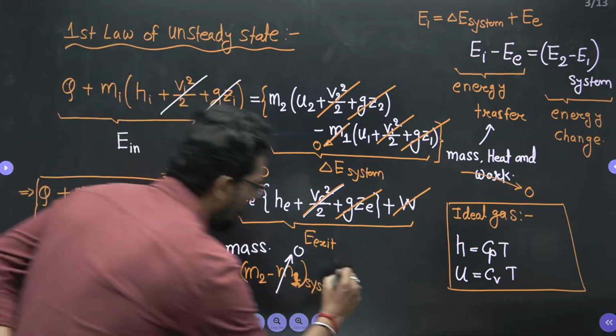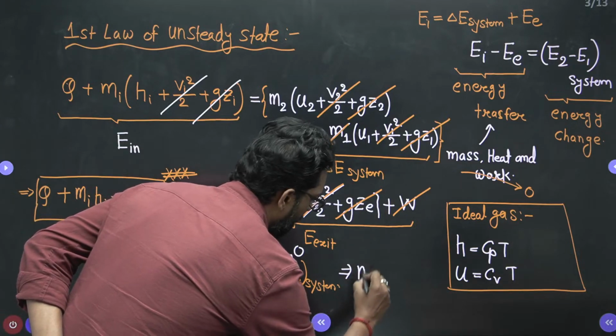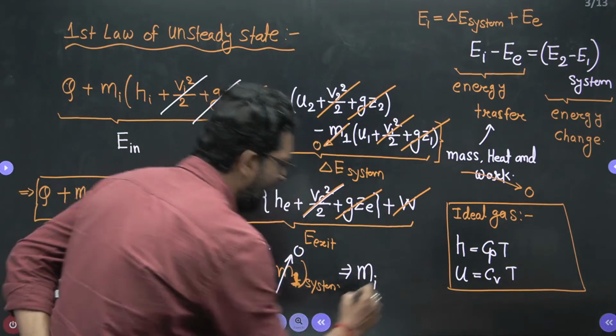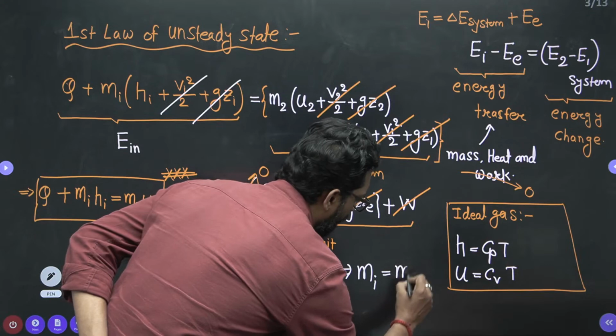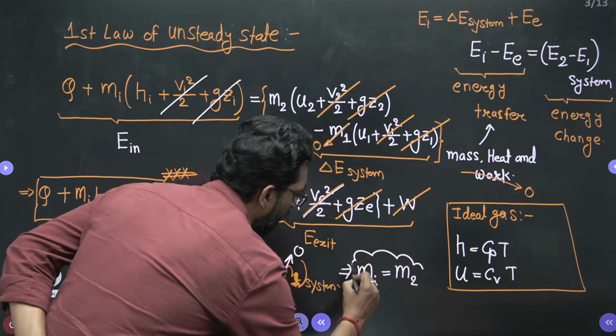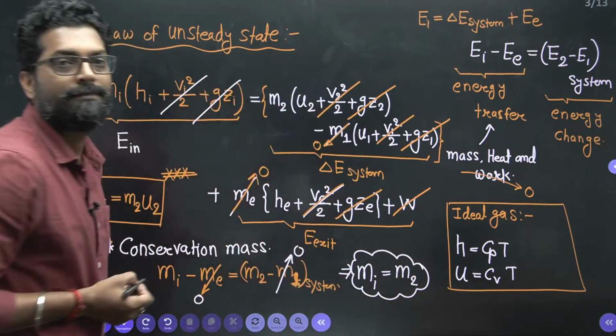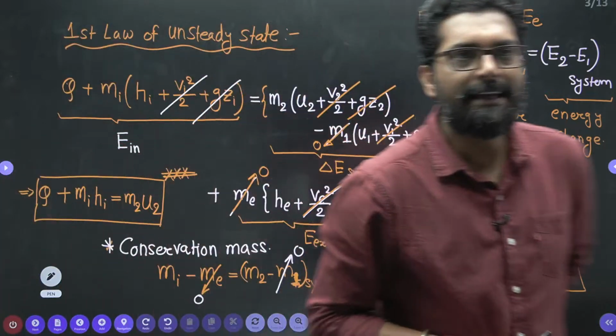So what is the conservation of mass principle? That means the mass at the inlet is the same as the mass of the system at final. So Mi is equal to M2. That is very simple. Mi is equal to M2.